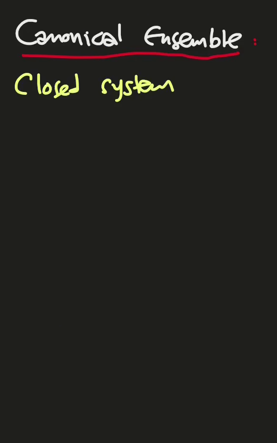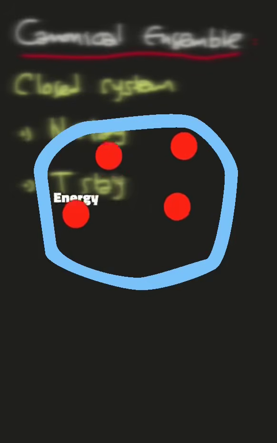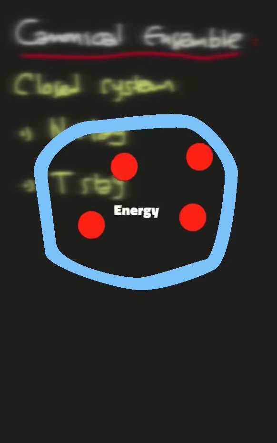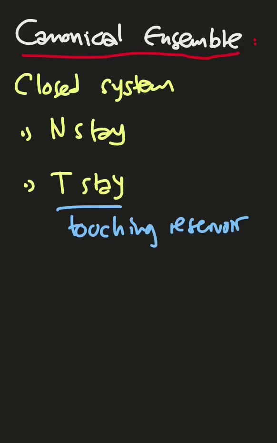Next, we have the canonical ensemble, which has the same set as the microcanonical before, but now we have a closed system, which means each object has N that stays constant, and T that stays constant. I mean here we can transfer energy, but now particles don't go out, and by the heat transfer possibility, the system is now touching a reservoir, and of course the volume stays the same.